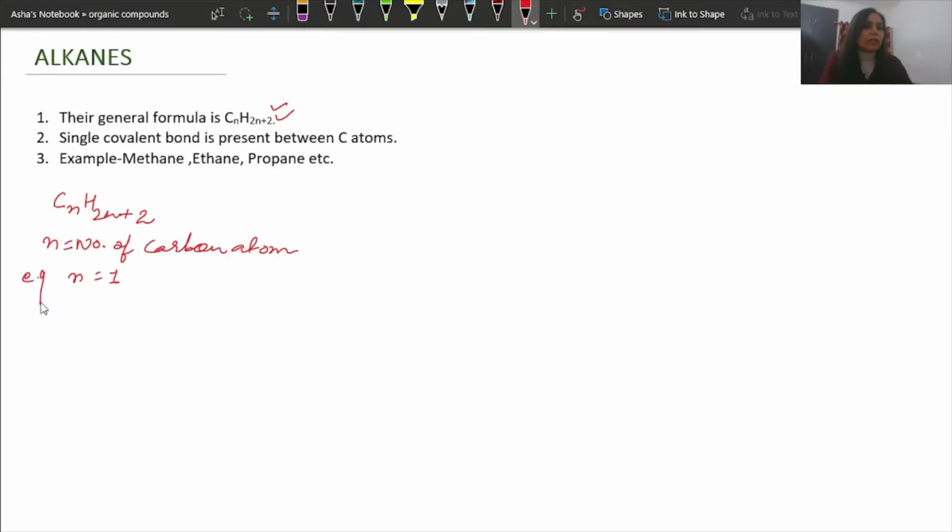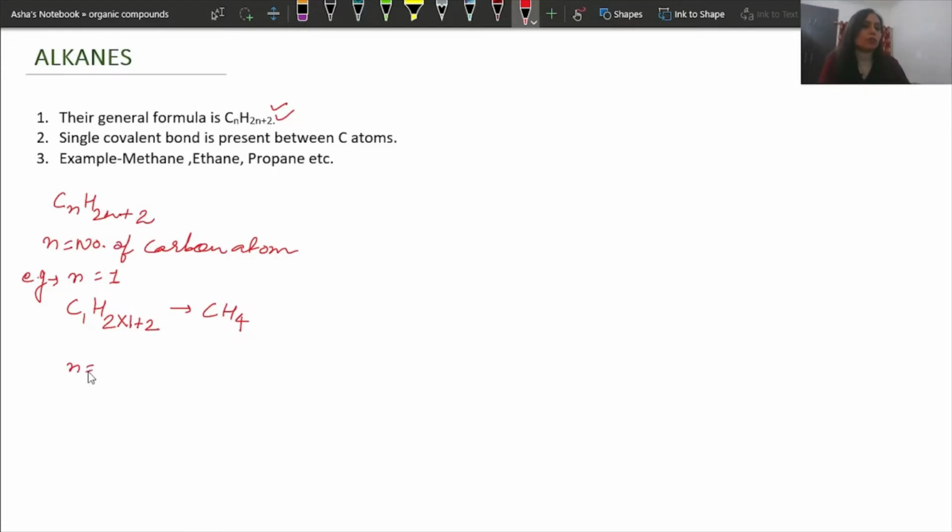Let us say the value of n is 1. Then put n here, so it will become C1, H, 2 into 1 plus 2, so it will be CH4.